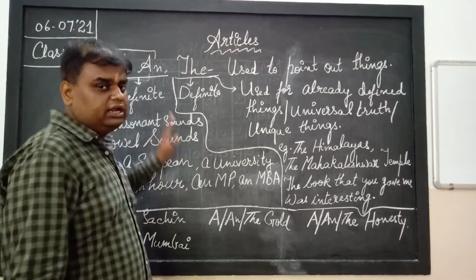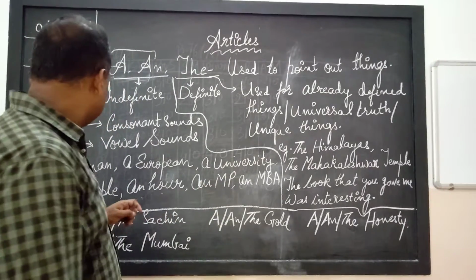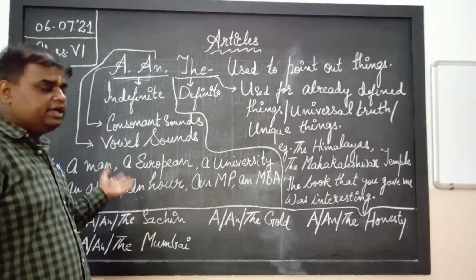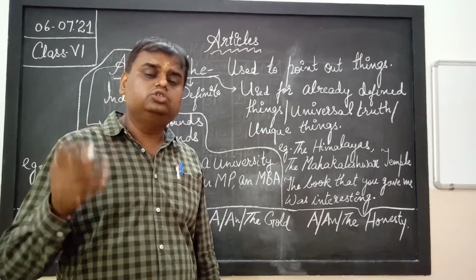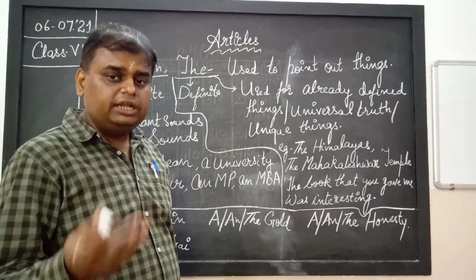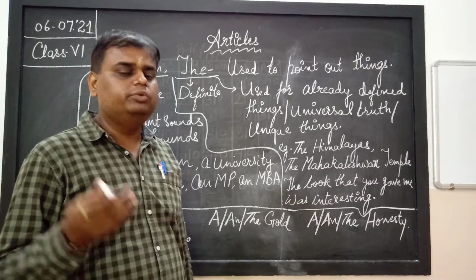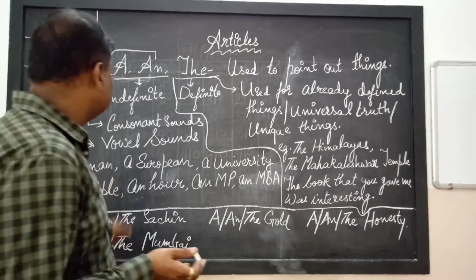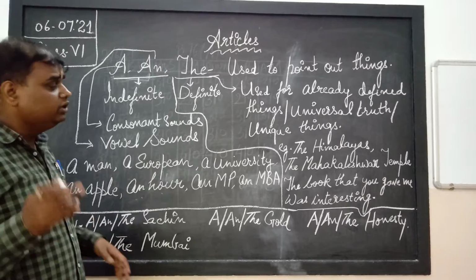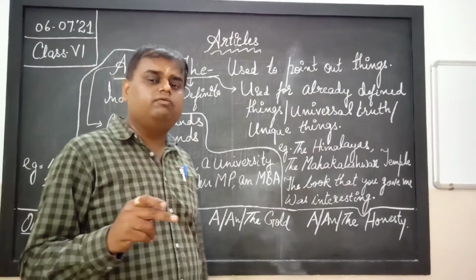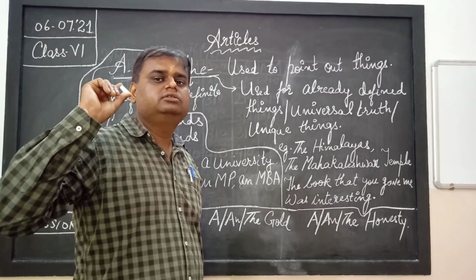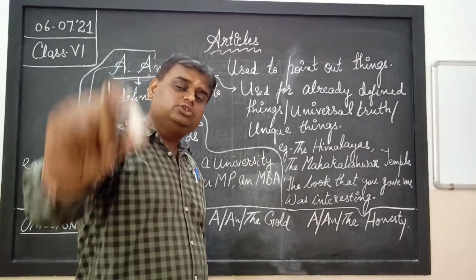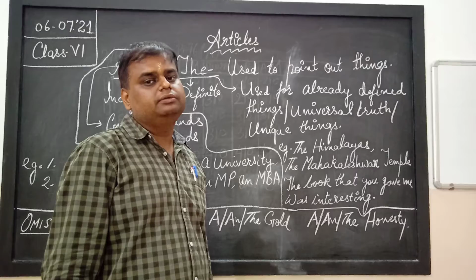Now a and an we had discussed. Isn't it? We have discussed that they are used before those objects which are undefined, which we don't know about. So many things are not known. There we use a and an. But where the thing is known to everybody, I want the chalk that I was writing. So I am talking about that chalk by which I was writing.